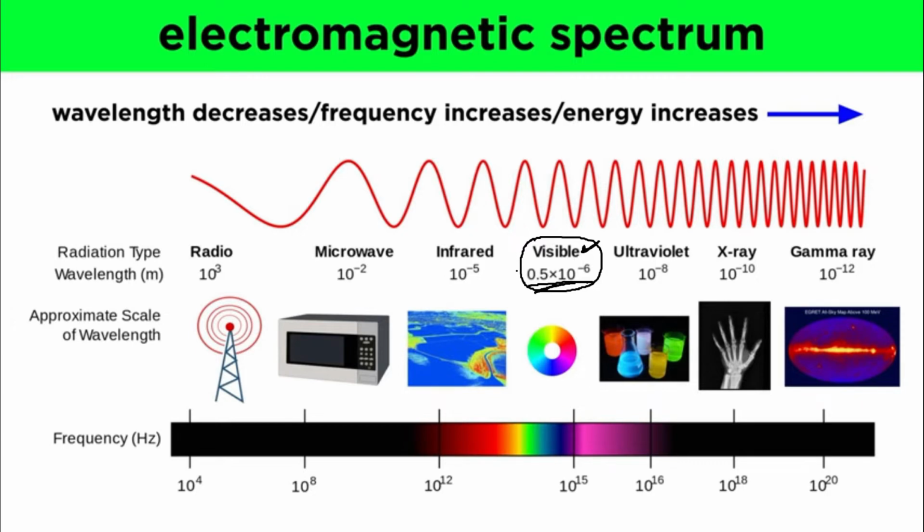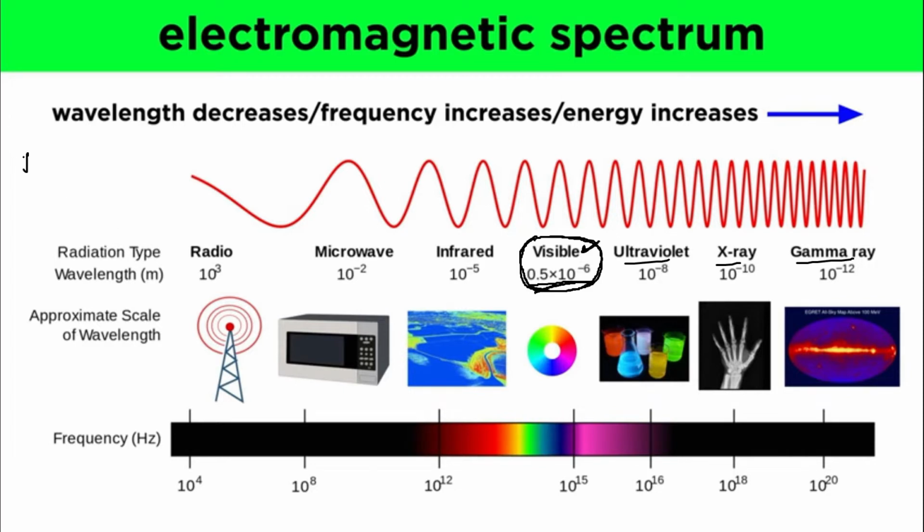The rest, all varieties, human beings cannot see. We cannot see ultraviolet rays, X-rays, gamma rays, infrared rays, microwaves or radio waves. Right? We can only see visible light rays. That is why their name is visible. And their wavelength lies somewhere close to 0.5 into 10 raised to the power minus 6 meter.